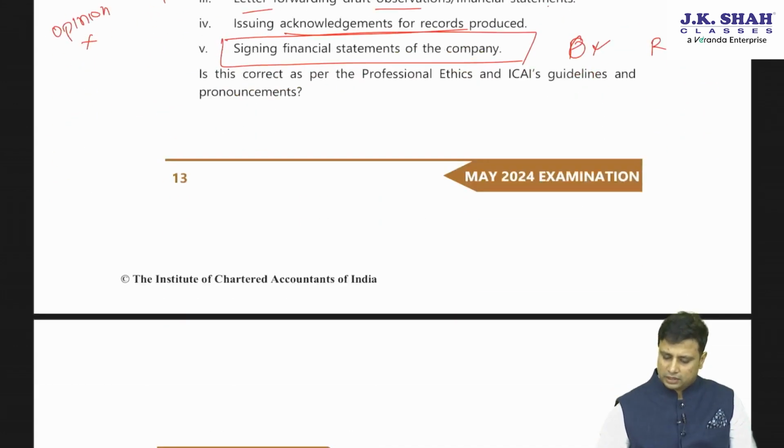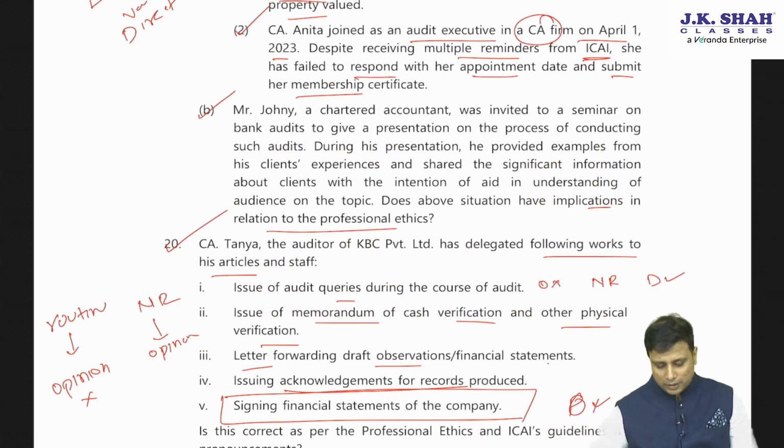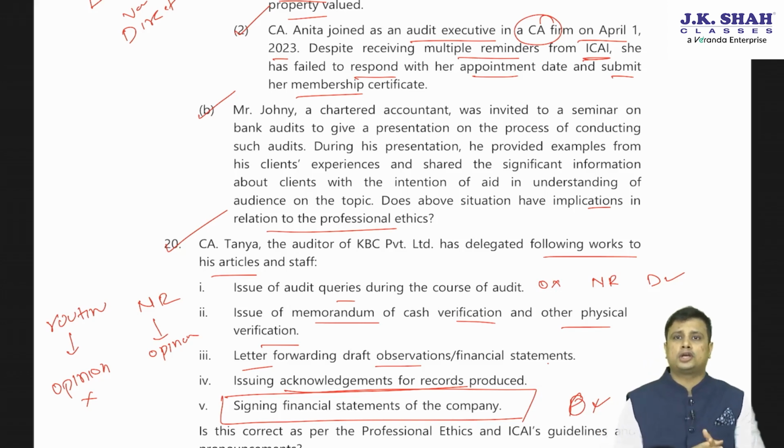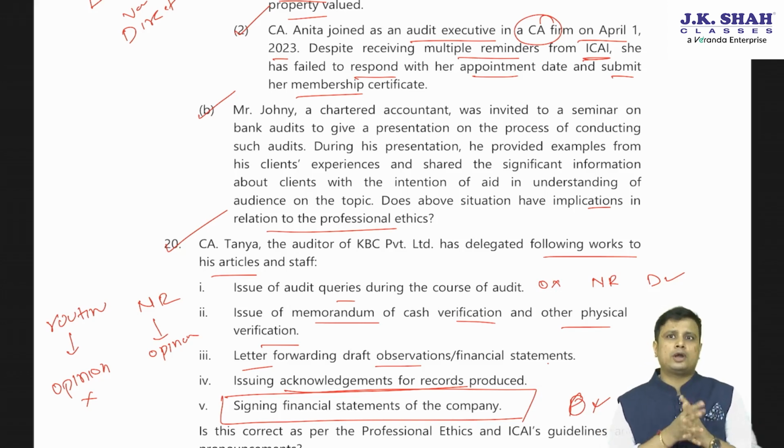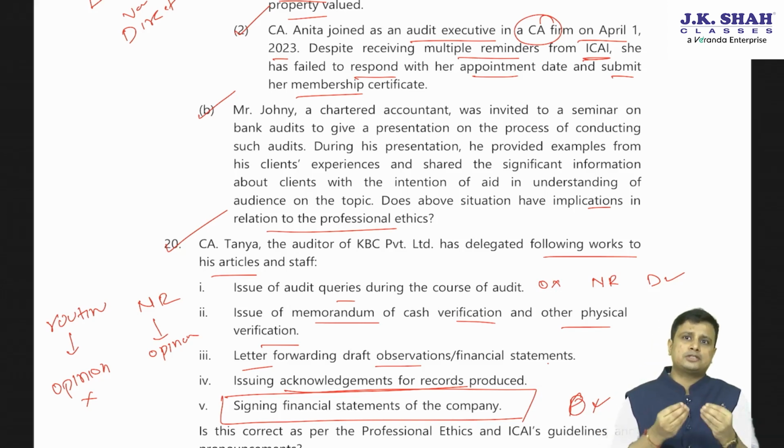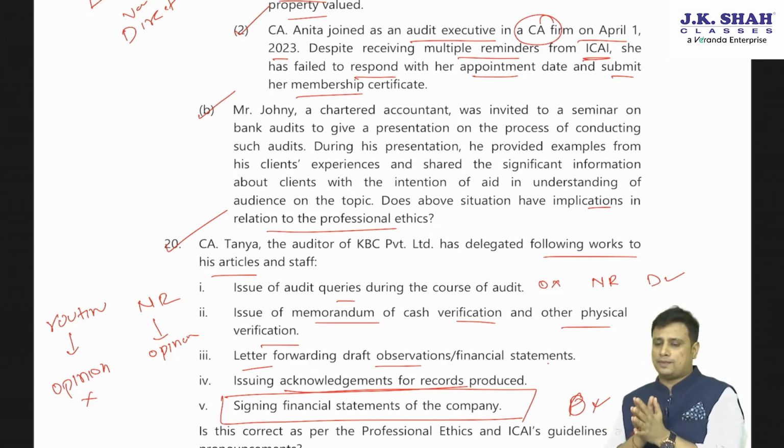So with this, we are finally done with the discussion of the RTP of May 2024. Here, my friends, there have been a lot of changes in the new syllabus. In case you are a student who has not seen the lectures of the SA 800 series, SRE, SAE, SRS, or digital auditing, or sustainable development growth, I would suggest firstly you go through those particular chapters. Though you may have very little time, at least see them on 2x and go for the examination.